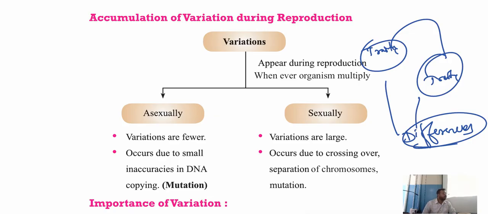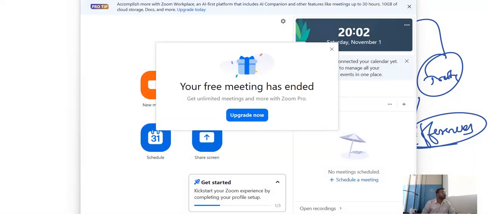Maybe you take your father, his brother, his sister. Do they all look unique? Same? Like copy paste? No. Why is this? Because this is called accumulation of variation.